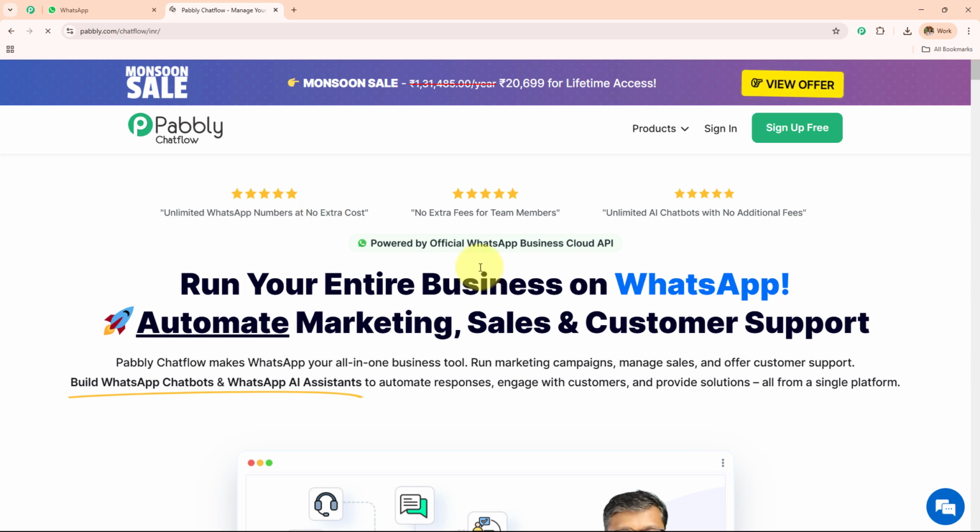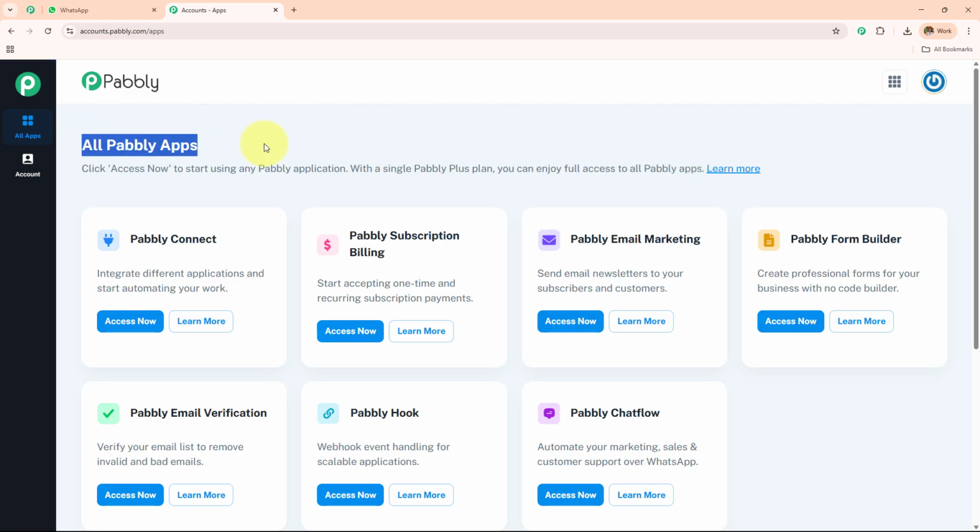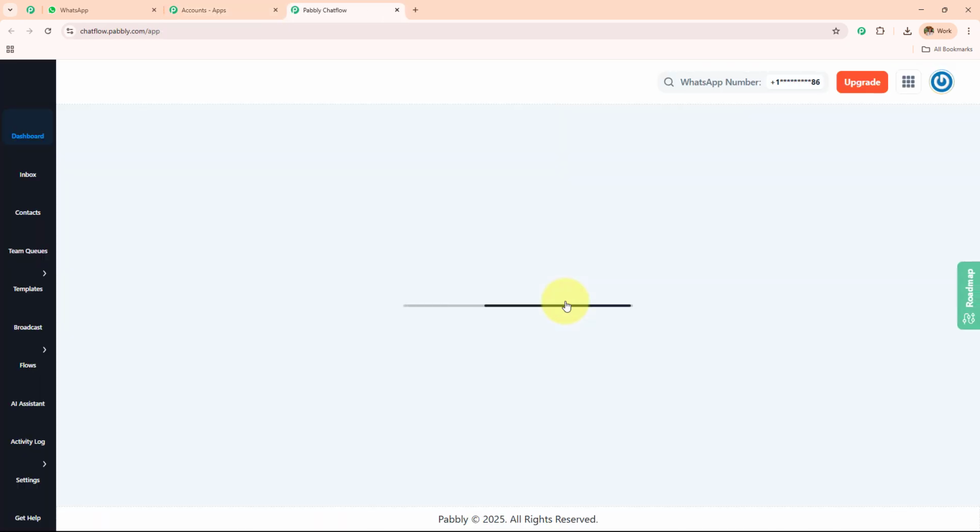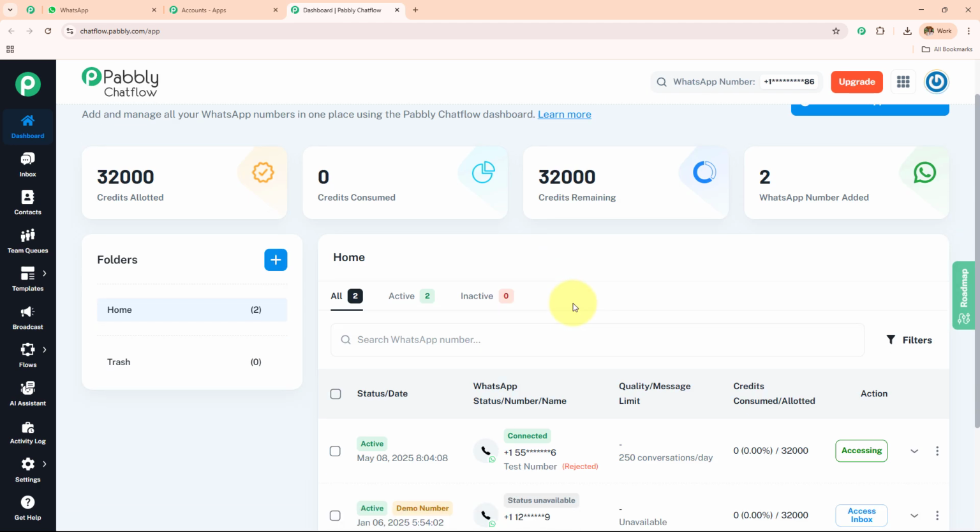On the top right corner, you can see two options, sign in and sign up for free. If you are an existing user, click on sign in. And if you are a new user, click on sign up for free. As I'm an existing user, I'll go with the sign in. And here the all Pabbly apps page has appeared, which is showing me all the Pabbly applications. I'm going to click on this Pabbly Chatflow Access Now. And here it has taken me to this dashboard.